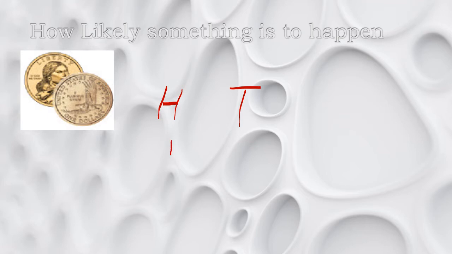It is 1, and the probability of getting a tail is 1, but out of how many events? Since it's head or tail, there are two possibilities. So 1 out of 2 we are going to get a head, and 1 out of 2 we are going to get a tail. This is a 50% chance to get a head or a tail.